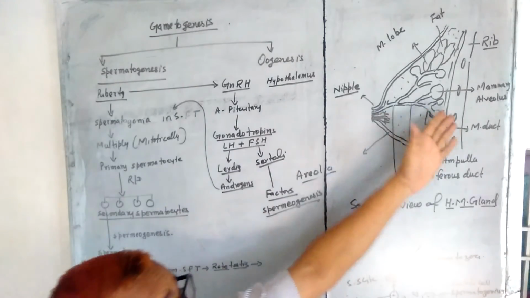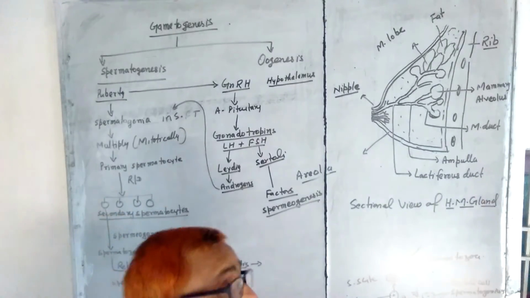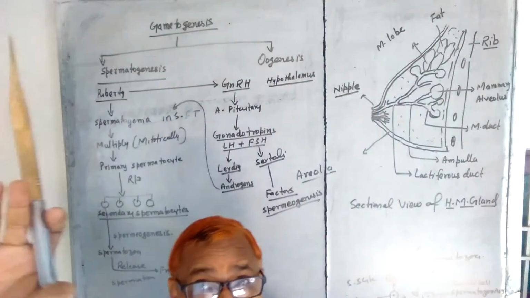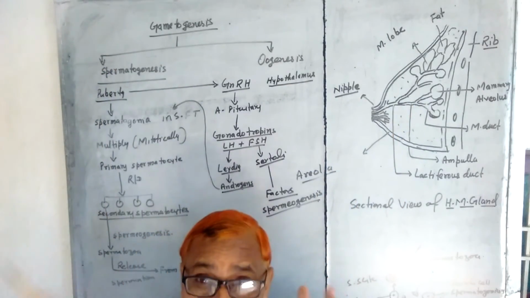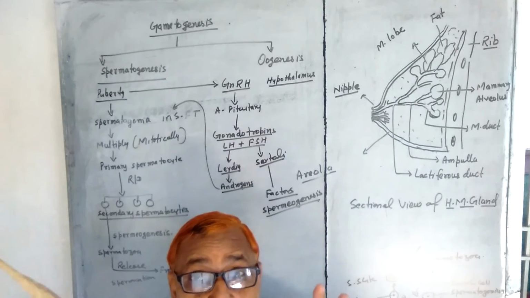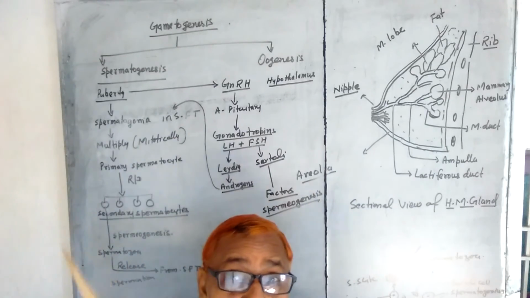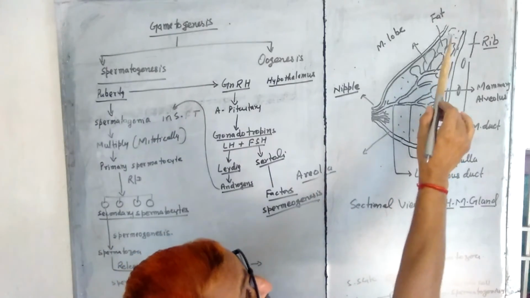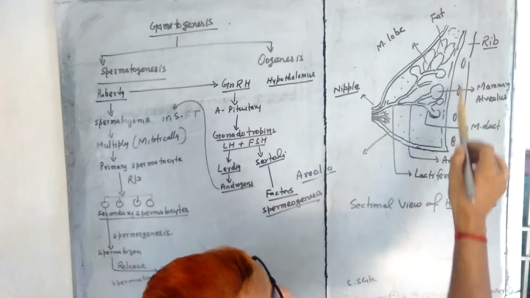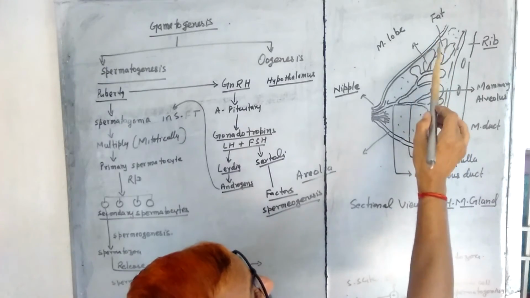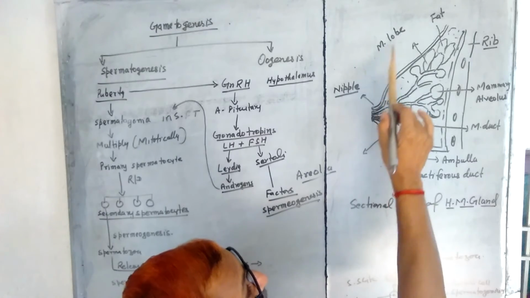Now here you can see the sectional view of the human mammary gland, the female mammary gland. How is milk formed in mothers? The mammary gland is present in both male and female, but in female it becomes active and secretes milk. In male it remains dormant. Associated with the ribs, there are many fat storing cells, and these have mammary lobules.